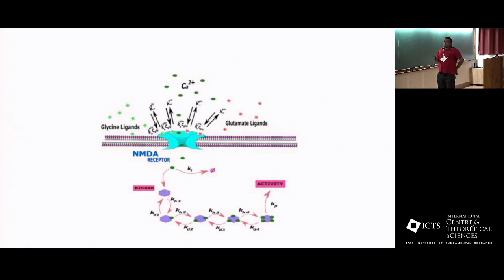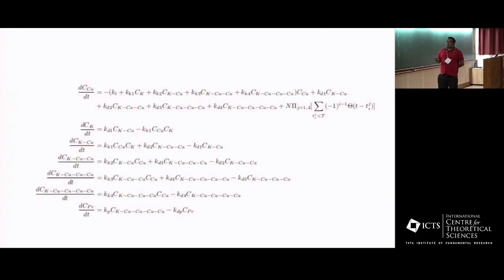So as far as the glutamate signaling goes, this NMDA receptor gets activated when two glutamate ligands and two glycine ligands are attached. Once that happens, calcium gets inside the cell and goes and activates a kinase, and the kinase only gets activated when 4 calciums are attached to it. That leads to the AMPA receptors coming and hitting back on this membrane. Okay. So now let us try to understand this particular problem.